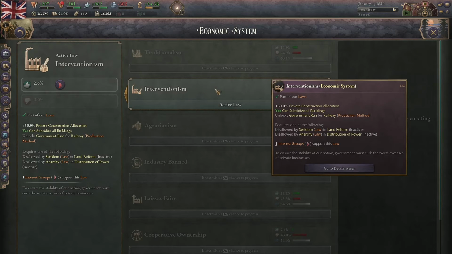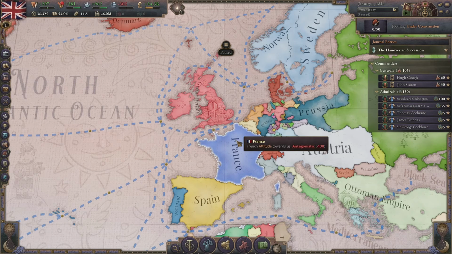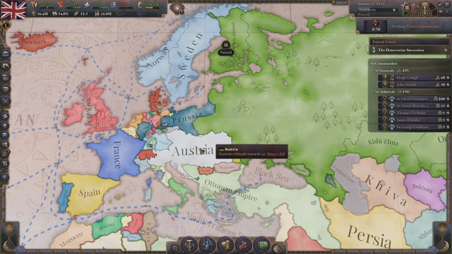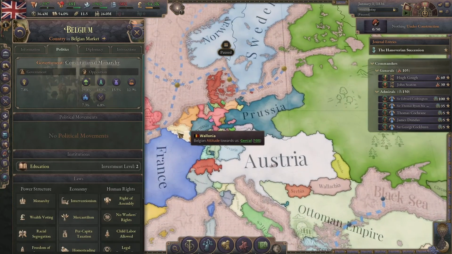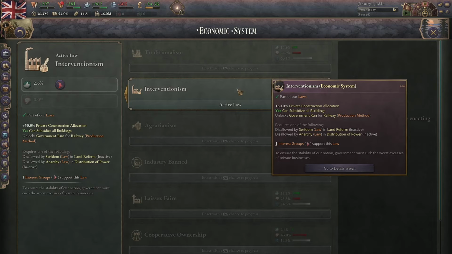So a lot of countries start out with interventionism, such as Great Britain, France, the US, Spain, Prussia, Austria, Sweden, the Netherlands, and Denmark, and Belgium too. Interventionism is a good baseline to work with. I say that because I look at the tooltip and I can read it in under 3 minutes. It does 50% private construction allocation and you can subsidize all buildings. It also unlocks government run for railways.